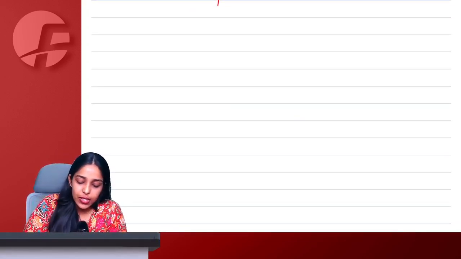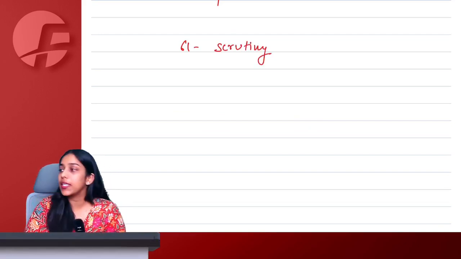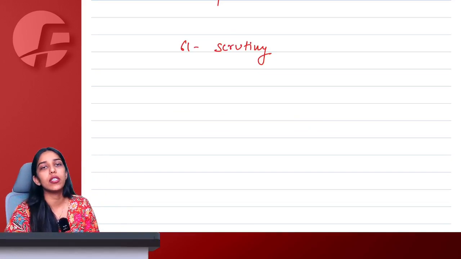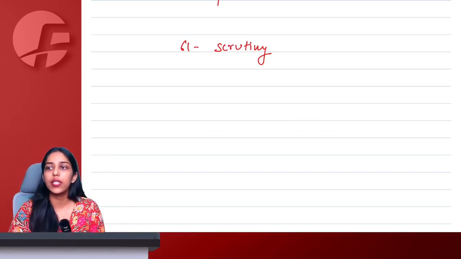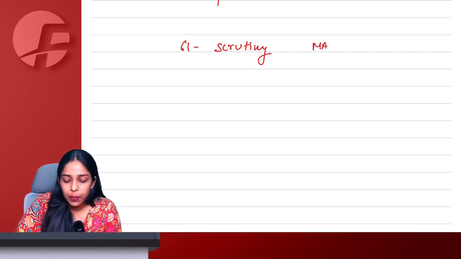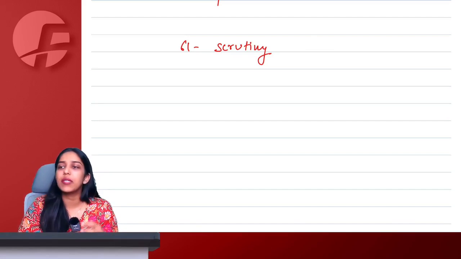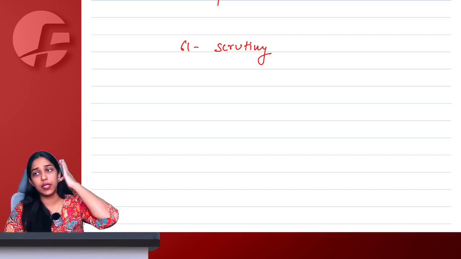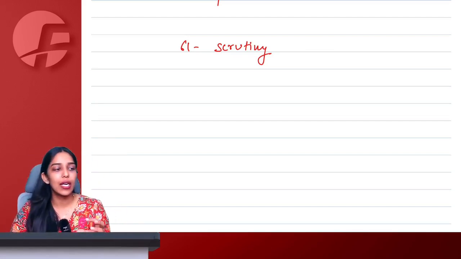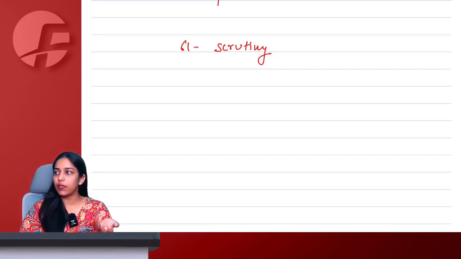Right. Section 61 talks about scrutiny of returns. Is it mandatory that every return that we file is going to be scrutinized? The answer is no. The important words here are proper officer may. On some risk analysis basis, or some random basis, or some data evaluation basis, he selects some returns that he wants to scrutinize. If any discrepancy is found, notice will be given to you, to which you have to reply.